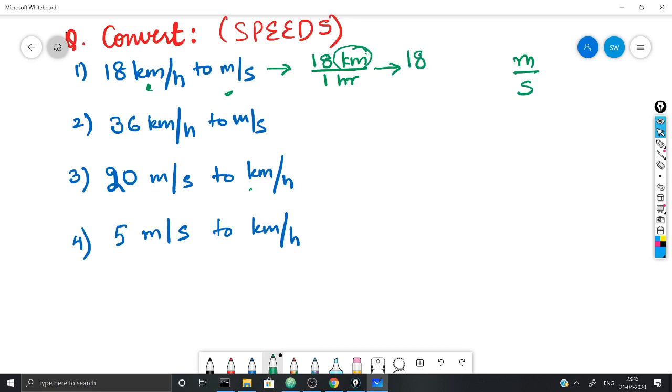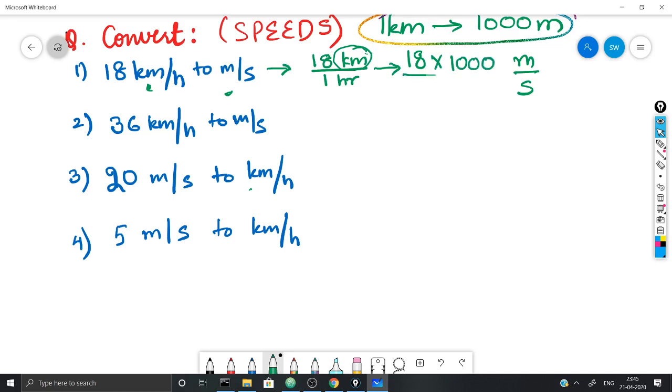How will you convert kilometer to meter? 1 kilometer is how much? It is 1000 meters. Keeping this in mind, I'll do the conversion. 18 kilometers means I have to multiply it by 1000, and in the denominator it is 1 hour.